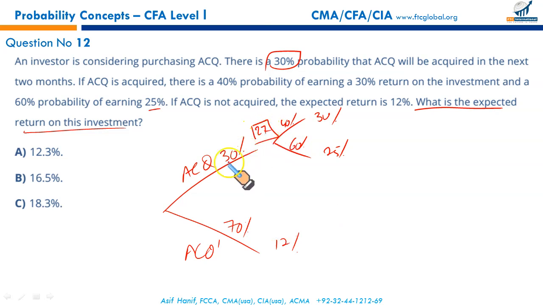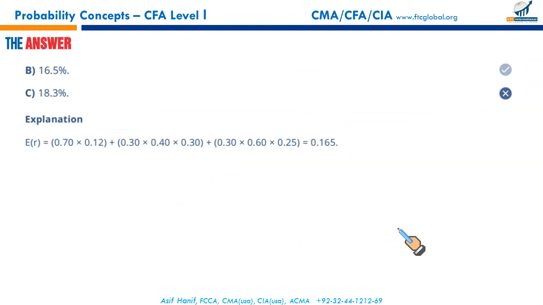Now what you will do, 27% of 30% plus 70% of 12% gives you 16.5. We just rolled it back. The combined result gives you 16.5. Straightforward. So this is how you can do complex questions by drawing the probability tree, plug in the numbers, roll it back to the origin, you get your result.